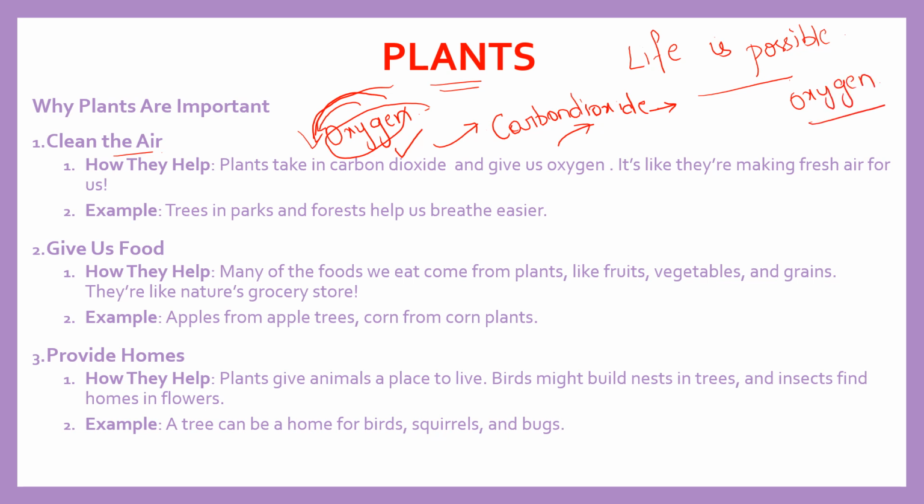So for that, the plants will be of much help. In what way? Plants take in the carbon dioxide. We don't want more carbon dioxide on the earth, right? So the plants will absorb the carbon dioxide to help us, to protect us. And what does it do? It gives us oxygen. So when it is giving oxygen, it is helping us, and when it is taking carbon dioxide from the earth, it is helping us. So it is super important to take care of what? Plants. It is like they are making fresh air for us.